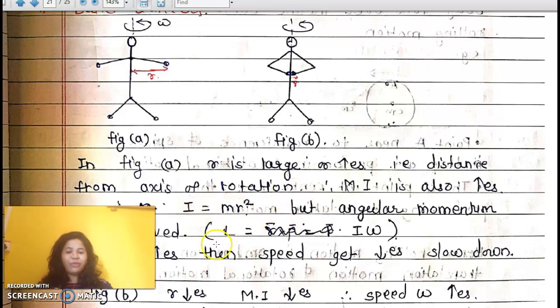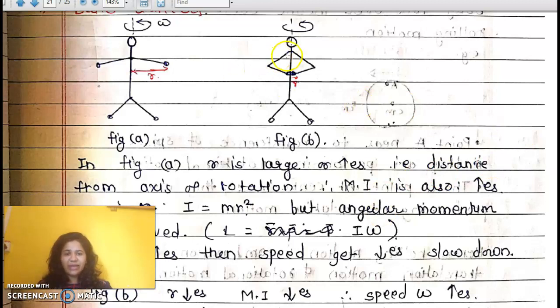But with the formula L bar is I into omega, and we know that L bar is conserved, means constant. If I increases, then to match L bar, omega, means speed, decreases. Hence, when R increases, speed decreases. And when R decreases, speed increases.